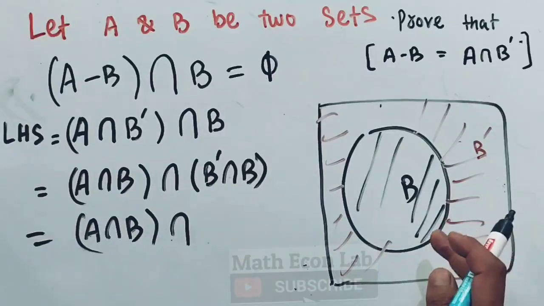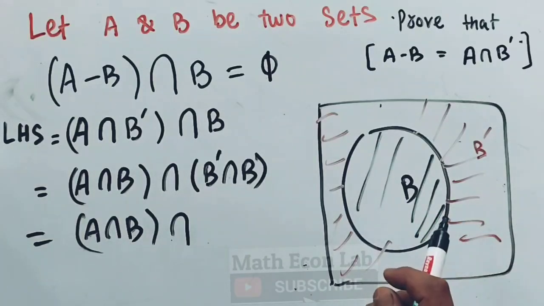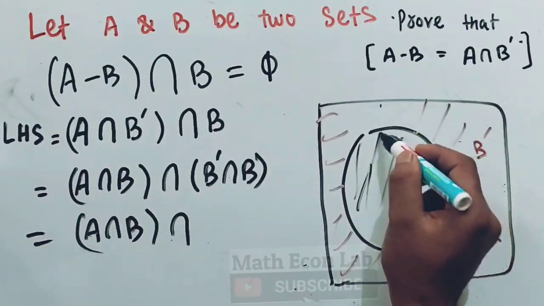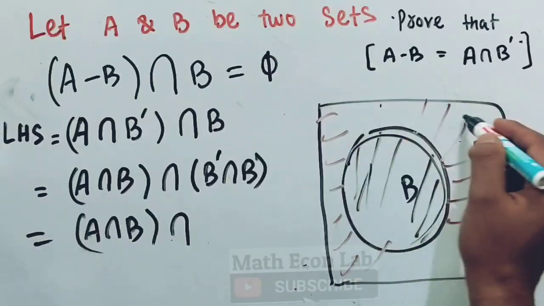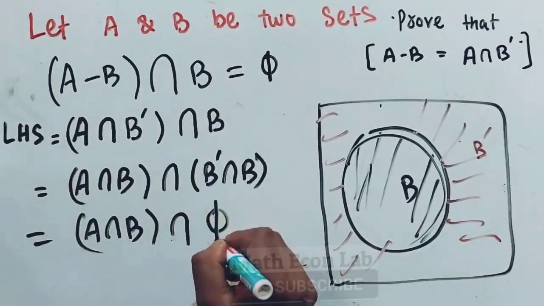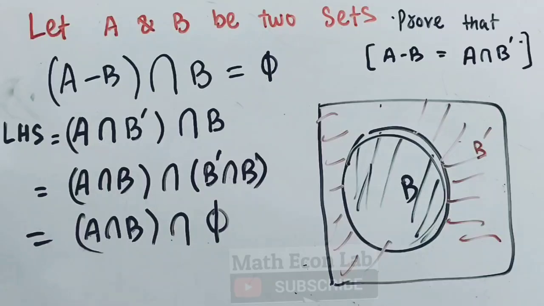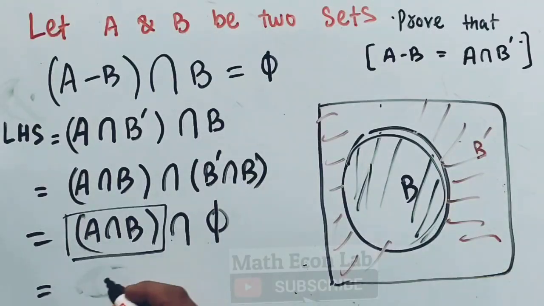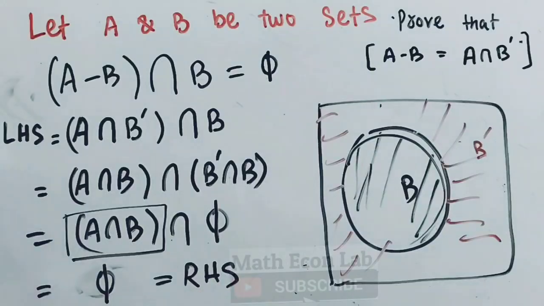So B intersection B, it will be equal to ∅. Okay, so we are seeing what is the common area between this set and the area outside the circle. There is nothing common, so it is equal to ∅. Okay, then we have A, this is a set and its intersection with the empty set is in fact an empty set, which is equal to ∅. A intersection B intersection ∅ will be ∅, which is equal to RHS.